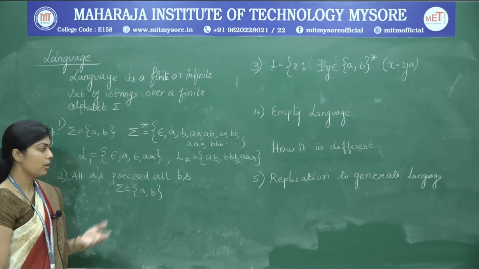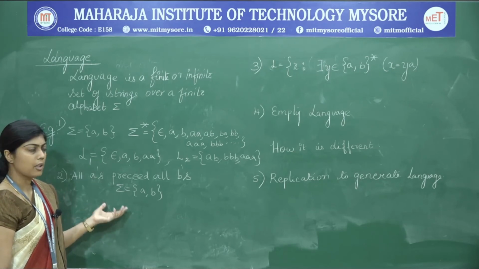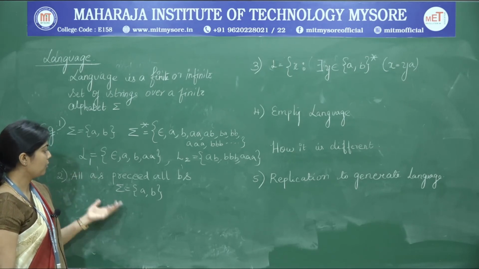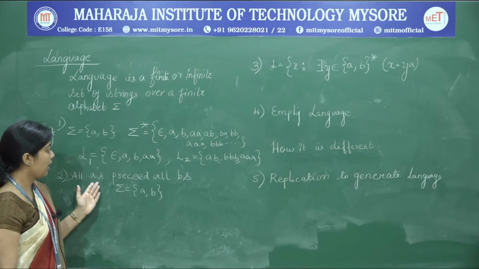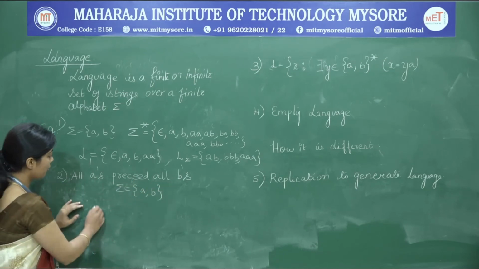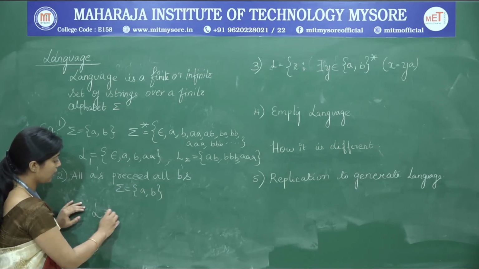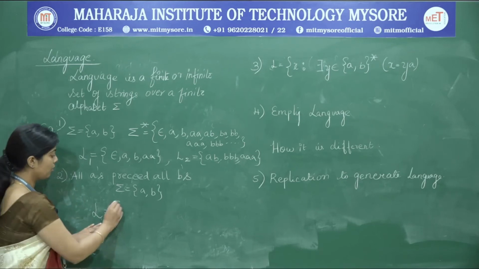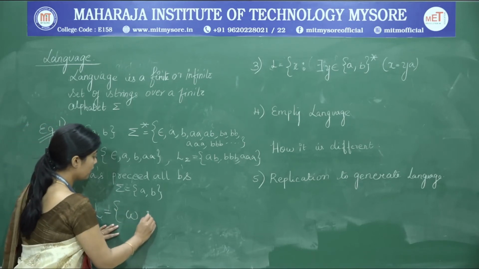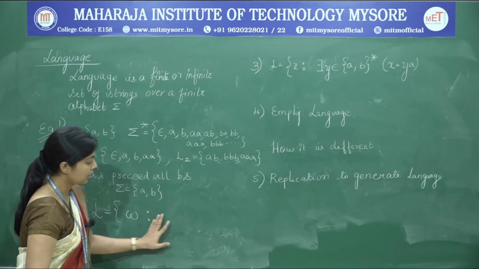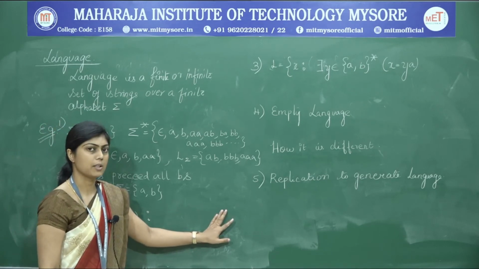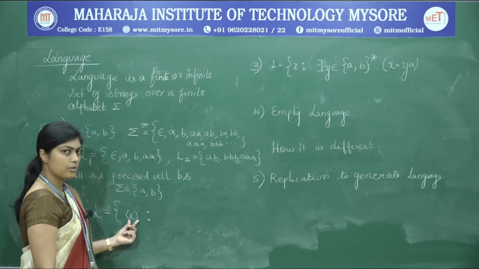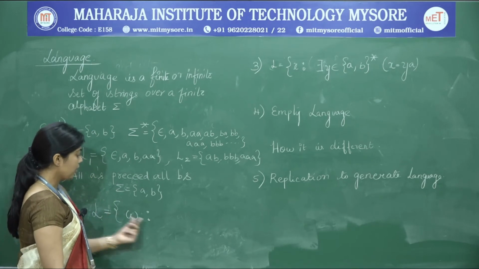So, how do we define the language and the constraint that tells A's precede all B's? We can write the definition of a language as L is equal to W, and we now start writing something about the W that has to be satisfied. So, W is a string and it should belong to the language.